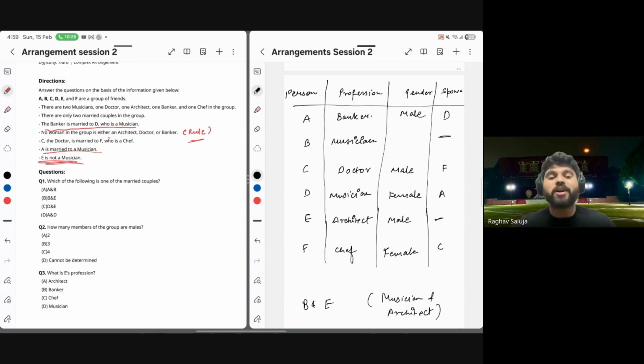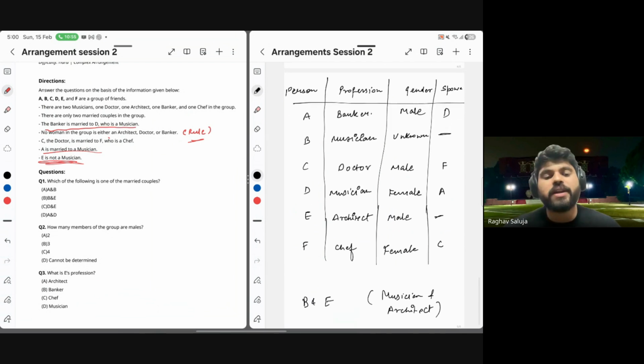So if it isn't talked about, are we going to mention it on our own? No, we are not. So it means the gender of B is unknown because there is no clue that concretely tells me the gender of B from this particular set. In all the clues, no clue is telling me the gender of B. So if there is no clue that is explicitly telling me the gender of B, I won't assume anything.